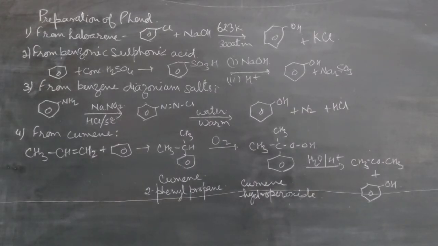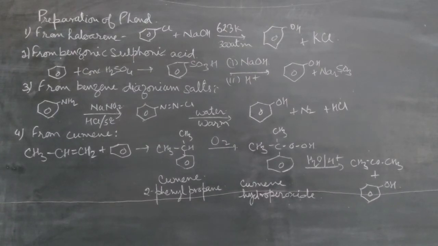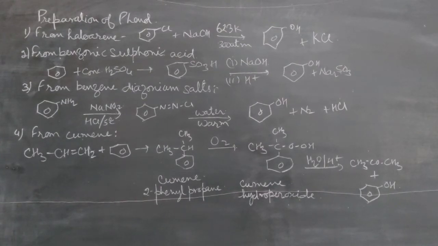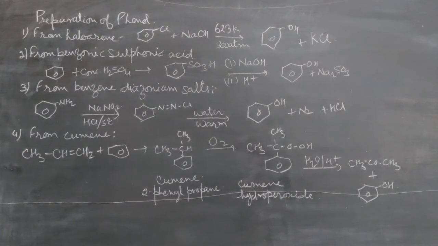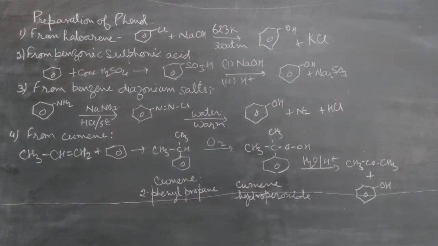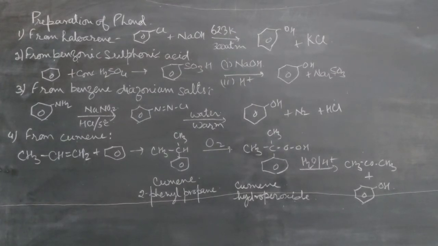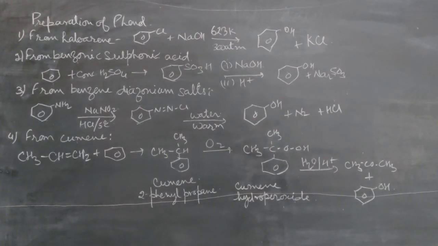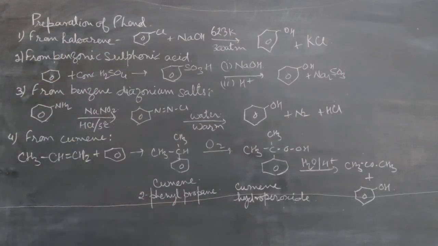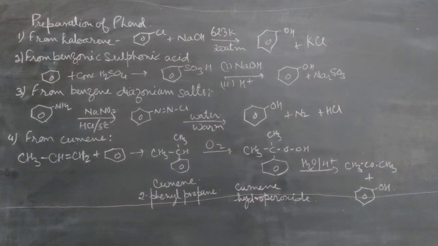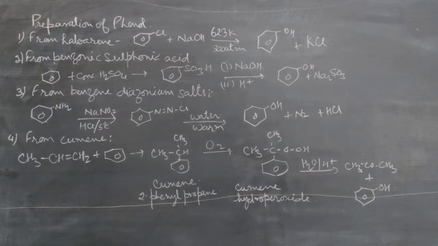Now the preparation of phenol. Phenol is also known as carbolic acid, and commercially it is prepared from cumene, and we will study some methods here for the preparation of phenol. The first is from haloarene, that you study in the haloarene chapter also. The phenol can be prepared from chlorobenzene with the reaction of NaOH at 623 Kelvin and 3 atmospheric pressure. So high temperature and pressure is required for the conversion of chlorobenzene into phenol.